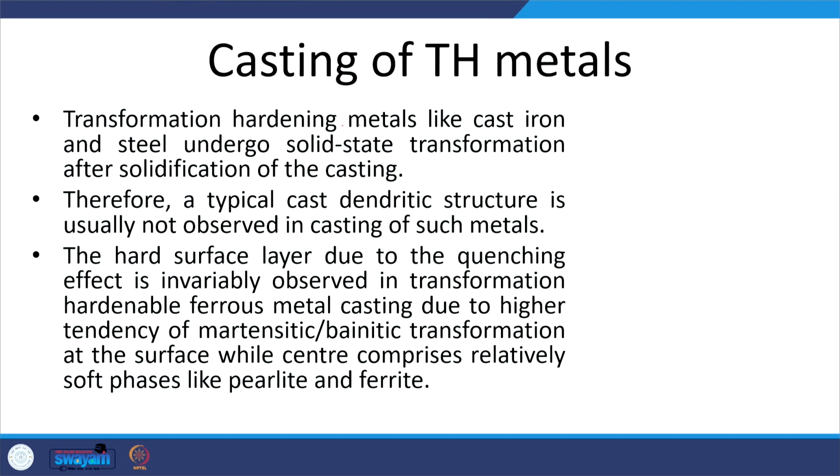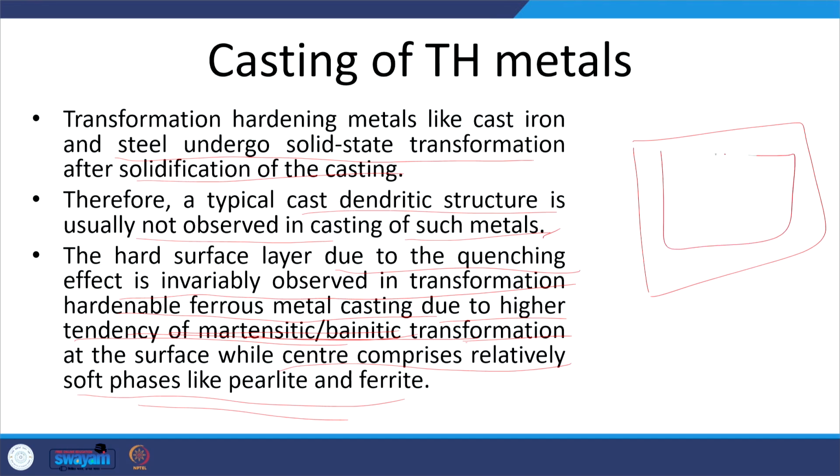Transformation hardening metals like cast iron and steel undergo solid state transformations after solidification of the casting. A typical cast structure is usually not observed in the castings of such transformation hardening metals, and a hard surface layer due to the quenching effect is invariably observed. This is due to the tendency of formation of martensite and bainite at the surface, while the center contains primarily pearlite and ferrite.